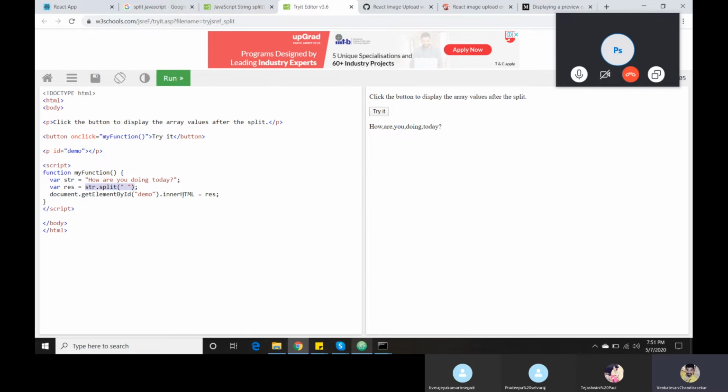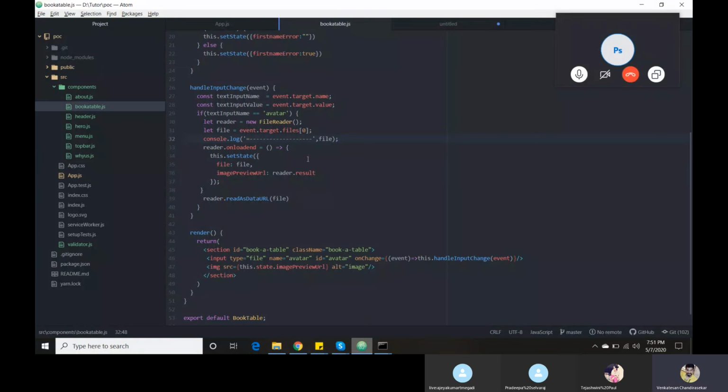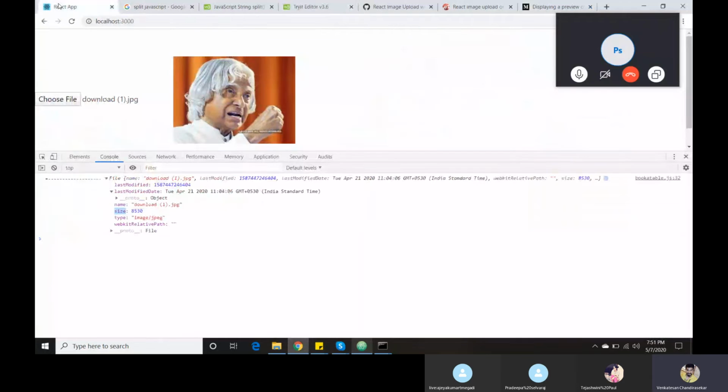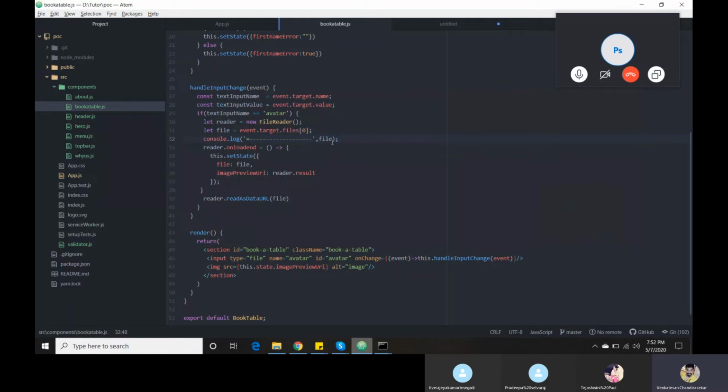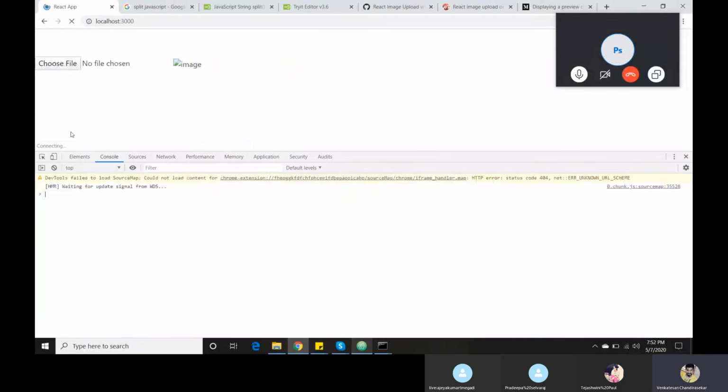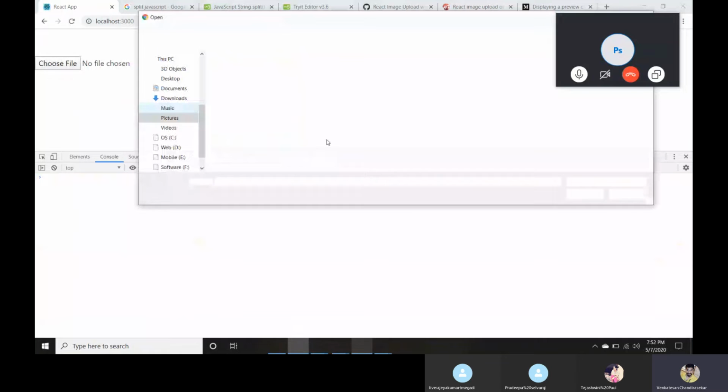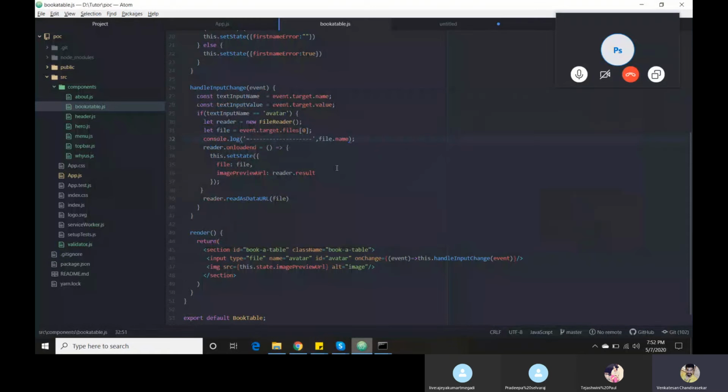I am going to use dot for splitting our extension, or else we also have type here, but based on type we will do it. We will get it from either name or type. Now I am proceeding with files, download.jpg.